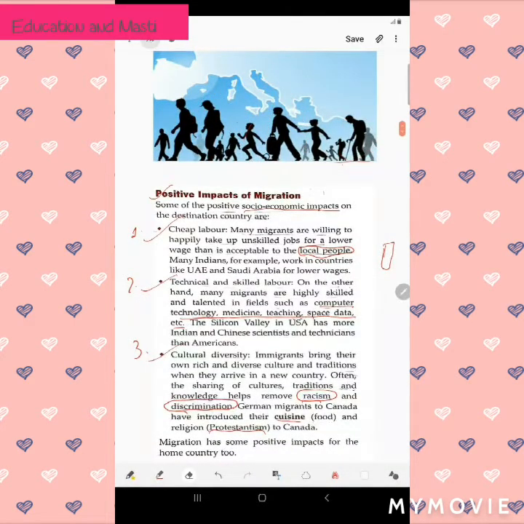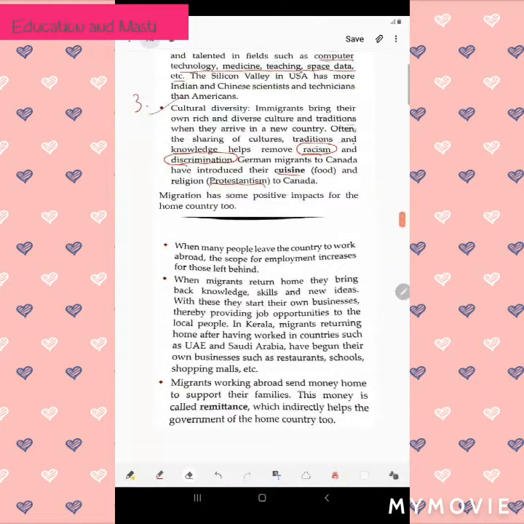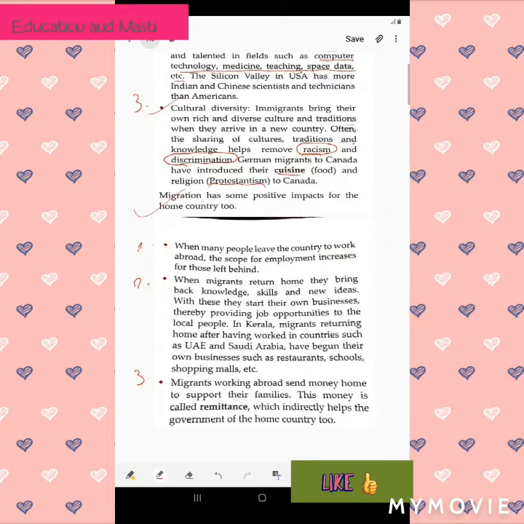Now let's start with the positive impacts of migration on the home country. Migration has some positive impact for the home country too. Here there are 3 points. When many people leave the country to work abroad, the scope for employment increases for those left behind. Suppose many Indians leave the country and move to another country. Then there is scope of employment for those who are living here.